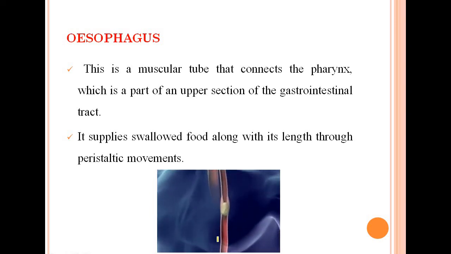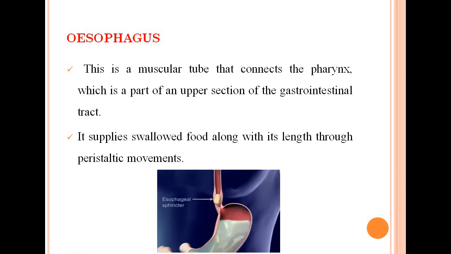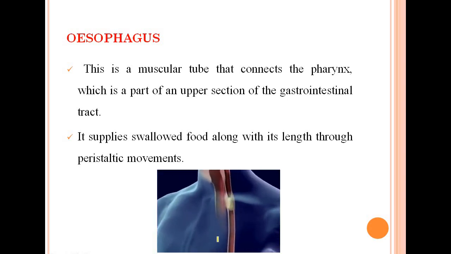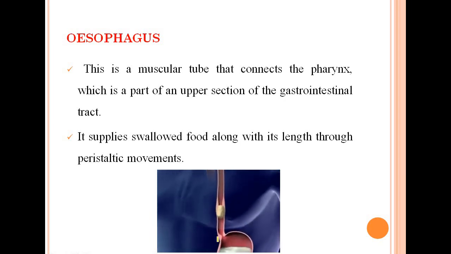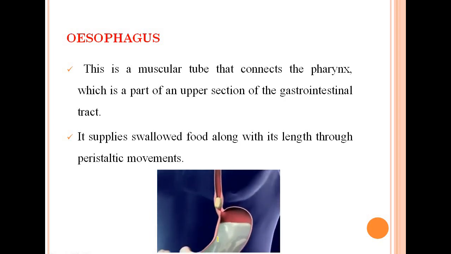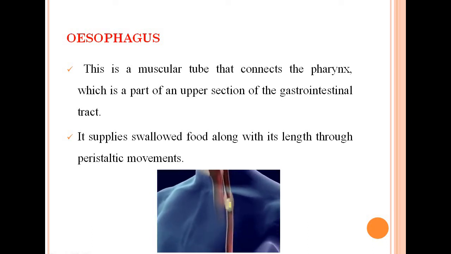Now after the mouth, the second organ present in the alimentary canal is the esophagus. The esophagus is a tube or pipe-like structure that connects the mouth to the stomach. It is a muscular tube. What is the function of the esophagus? It carries the slightly digested food from the mouth to the stomach.